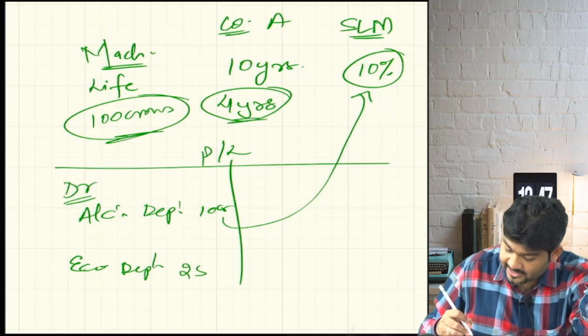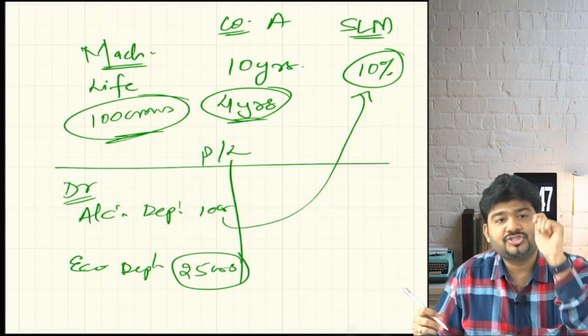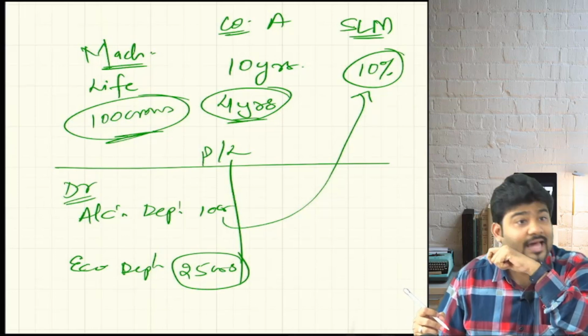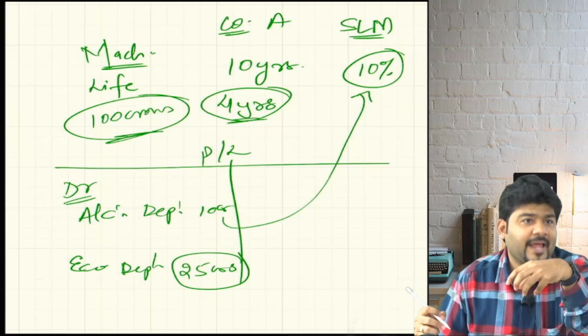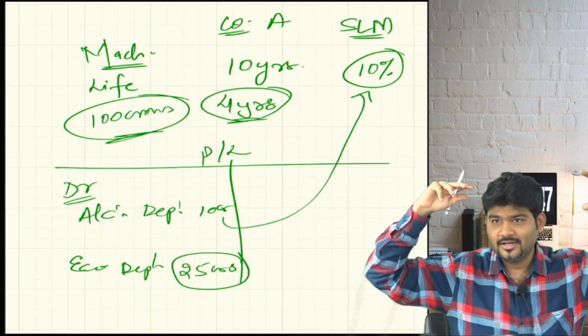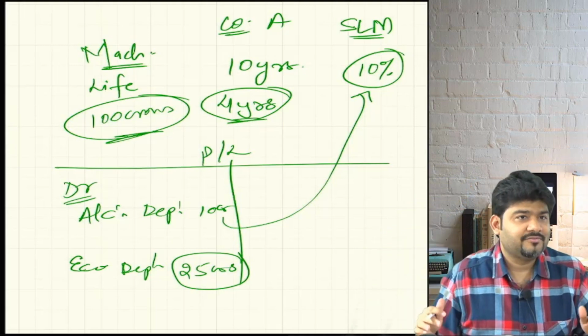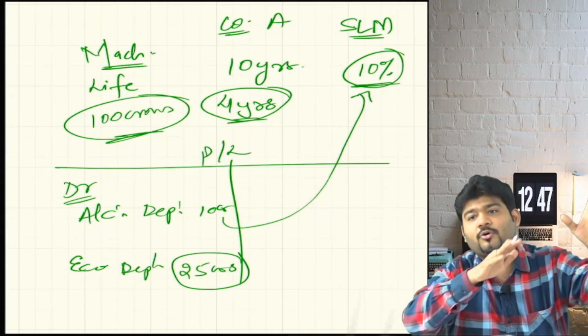Are we understanding? So they are saying that you are allowed to reduce 25 crores because that is your genuine depreciation. But will SLM ever admit that a machinery which is purchased with a life of 10 years, you will depreciate in just a span of 4 years? It will not, because the accounting terminologies will go according to that.